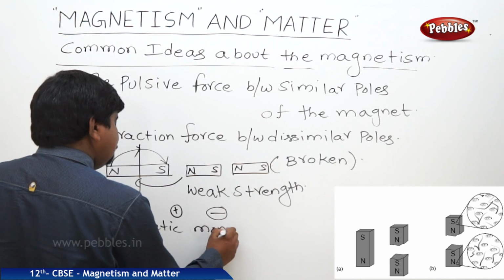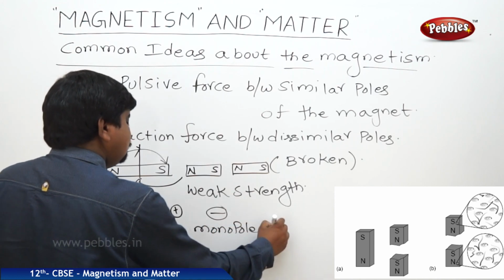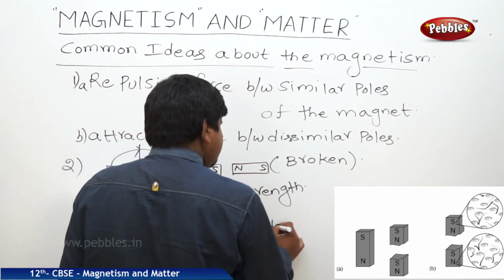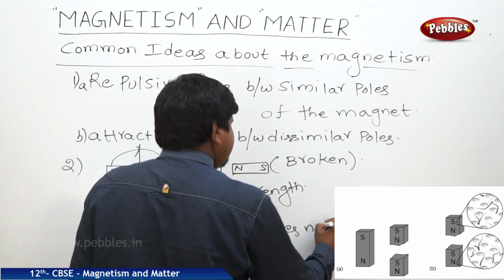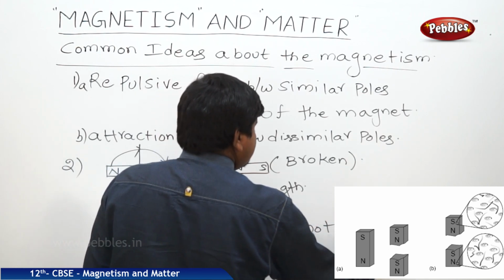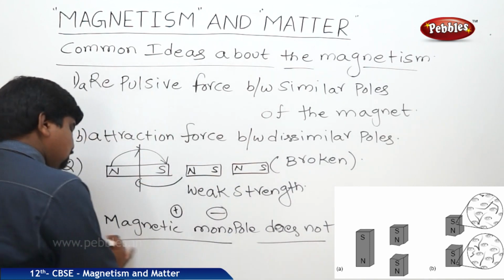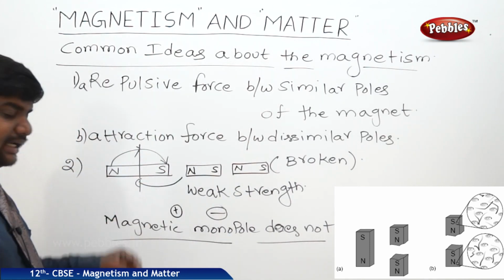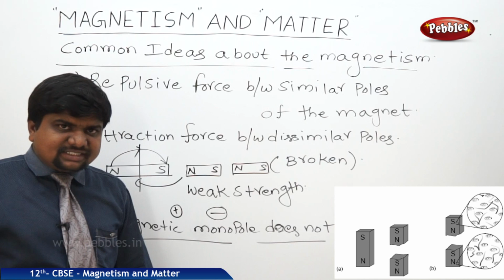Magnetic monopole does not exist. This point we should note in magnetism. This is one of the unique behaviors of magnetism.